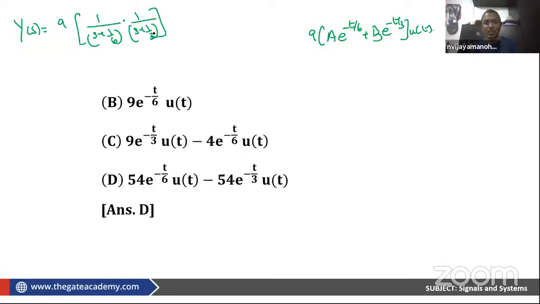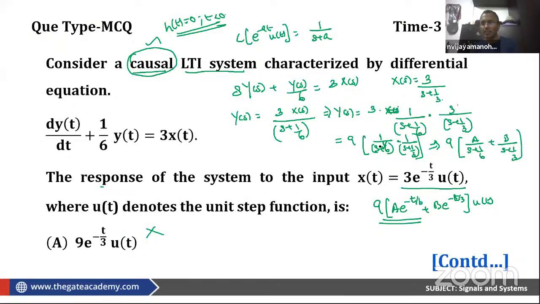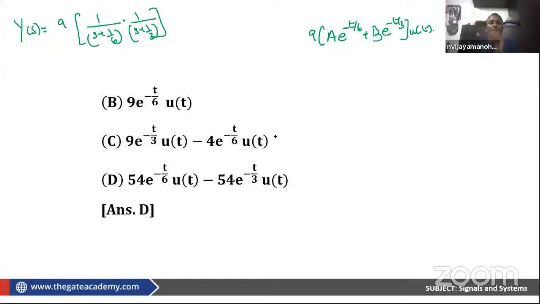This is what we got, correct? So definitely this also cannot be the option. Here I am having 9 e power minus t by 3 and 9 e power minus t by 6, and here also I am having e power minus t by 3 and e power minus t by 6. So I need to be really careful now, whether it has to be one among C or one among B.